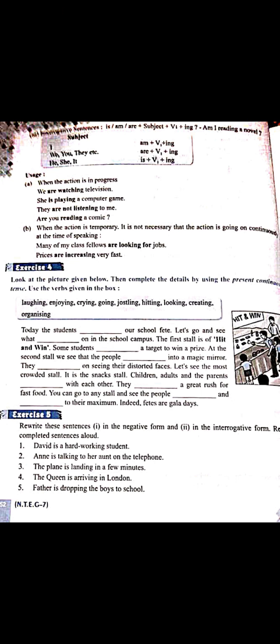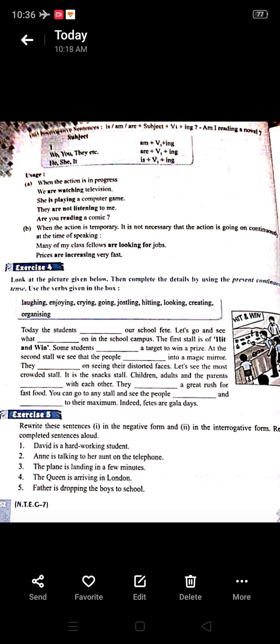Now what is the usage of this present continuous tense? First one is whenever the action is in progress or in continuation form in present, you are going to use present continuous tense. Like we are watching television. Here who is watching television? We is our subject, and the work is in progress, continuation form, it is going on. So you are using are, then verb's first form watch, with that ing comes, watching.